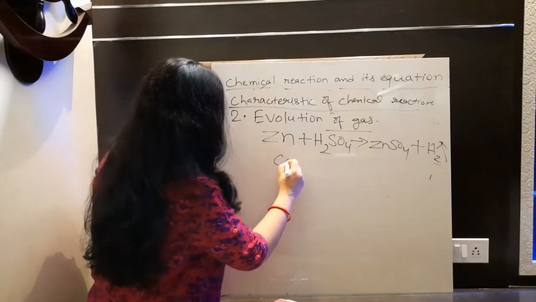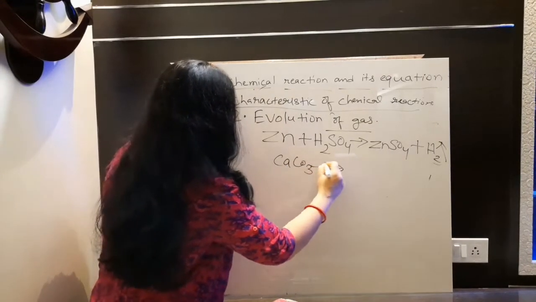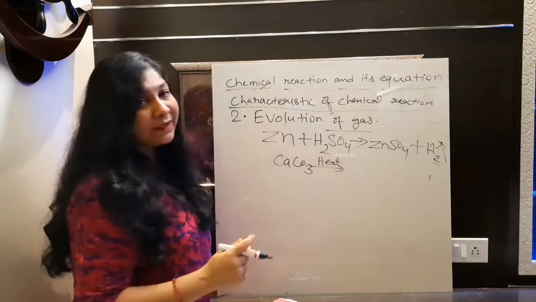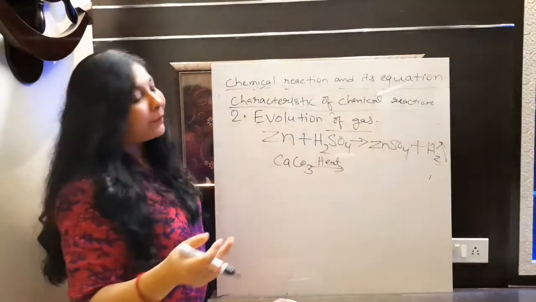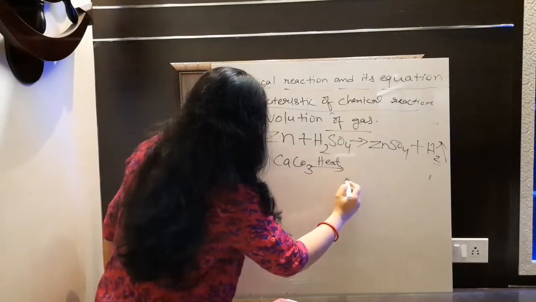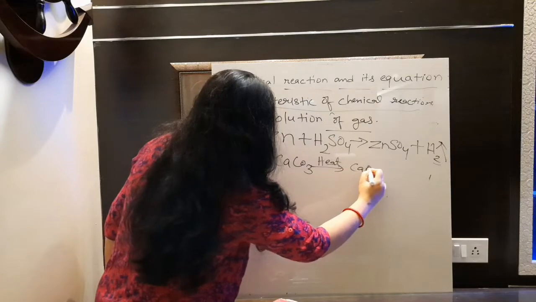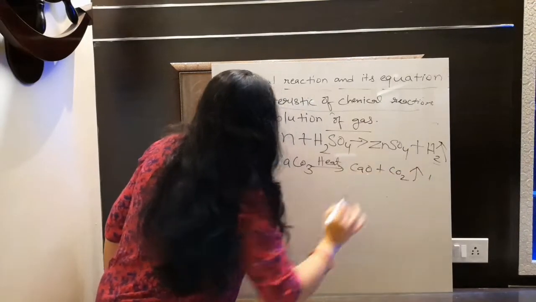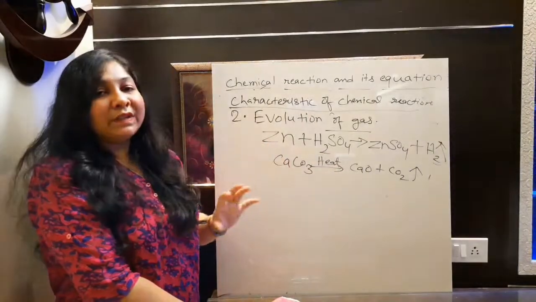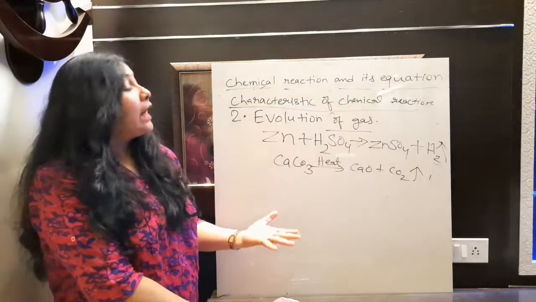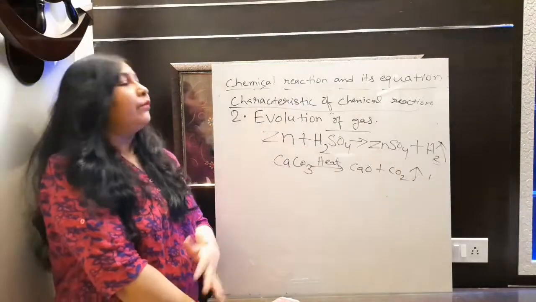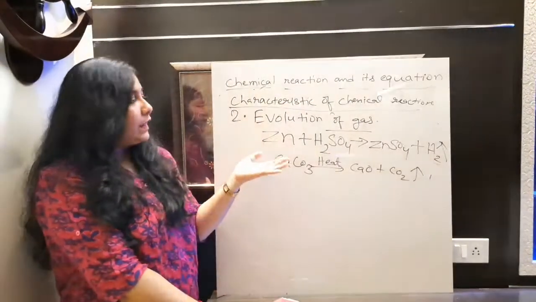Let's take one more example. I'm taking here calcium carbonate. When you heat calcium carbonate, because we are providing heat here, we have to write it to make it more informative. If you only put CaCO3, nothing is going to happen, right? So we are taking CaCO3 and heating it, then it will form calcium oxide and along with it carbon dioxide gas will release. So CO2 gas is releasing here. So after the release of this gas bubble, you can identify that the gas is evolving here. That means a chemical reaction is going on. Fine. So this is the next characteristic that you can see.